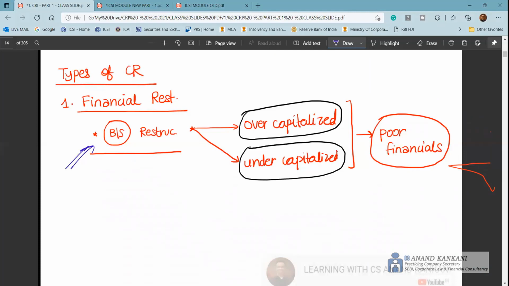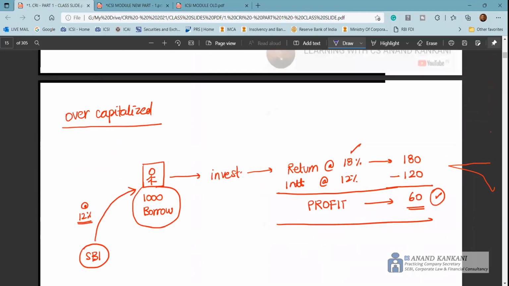So while you restructure the balance sheet of the company, you may have an overcapitalized company or an undercapitalized company. Now, both overcapitalized and undercapitalized companies are bad because they result in poor financials. The company does not perform well in terms of profitability. What happens in the case of an overcapitalized company?